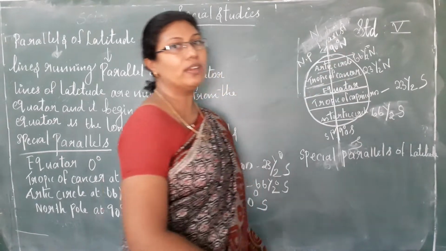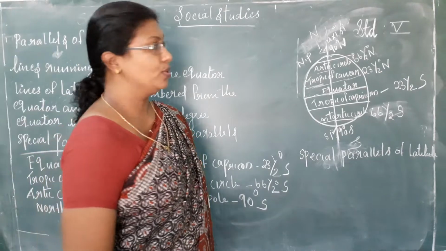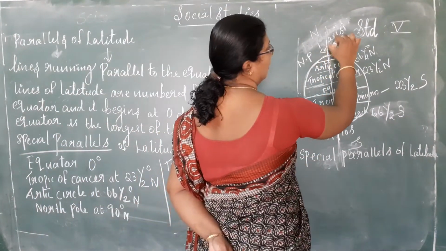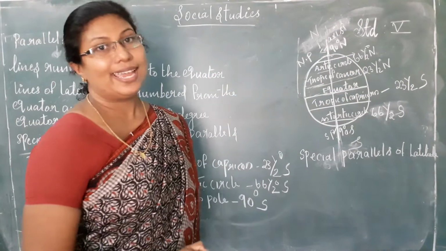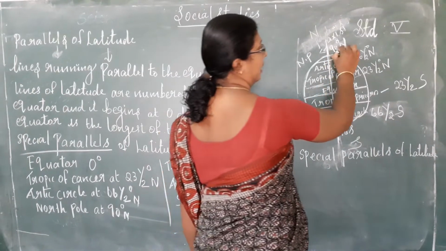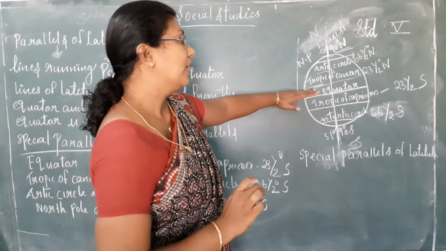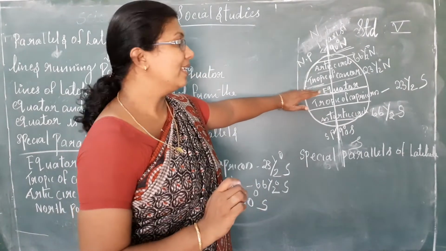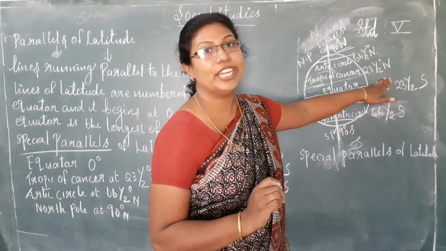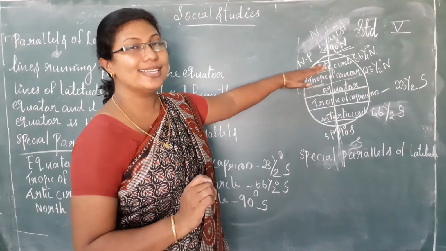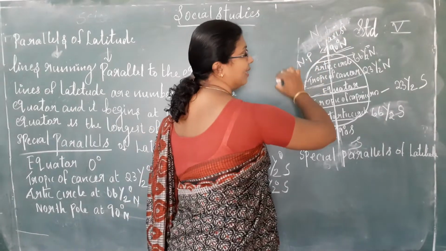And one long line is there. Can you see one long line? That long line is known as longitude. Here we can also say it as the axis. This line can be called the axis also. It denotes 90 degree north. So the equator is at the center, nearby is the Tropic of Cancer, 23.5 degree north, then the Arctic Circle, 66.5 degree north. So the north side, all the things are over.